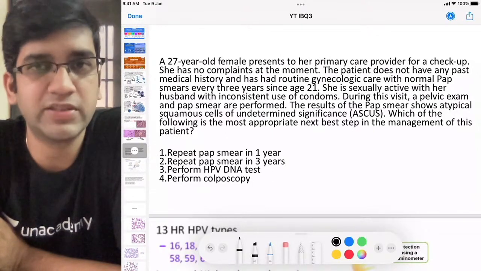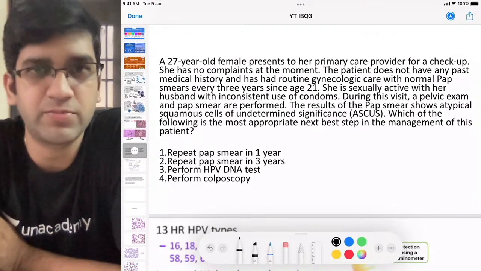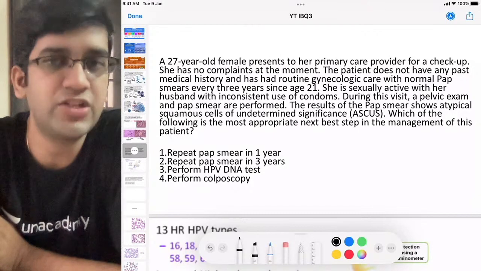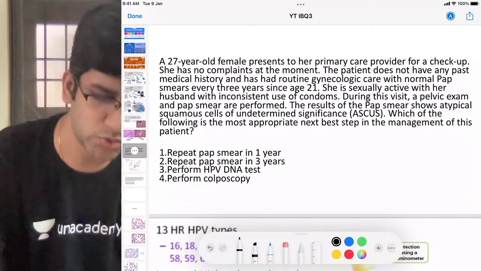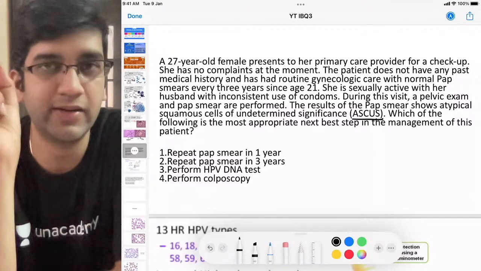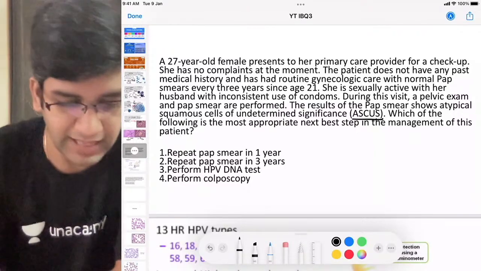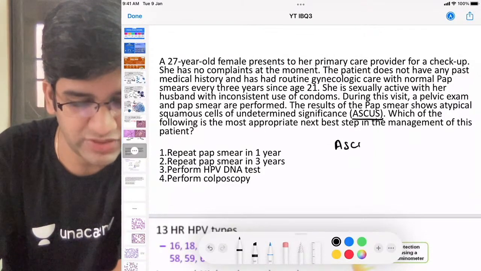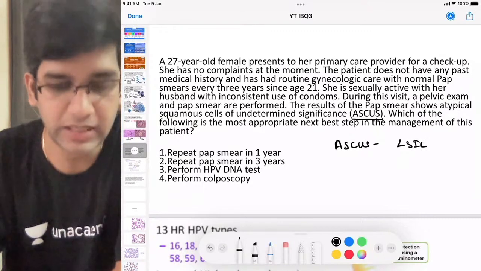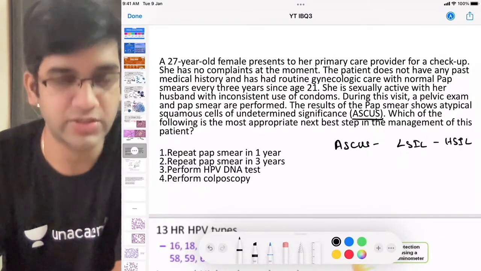It's a 27-year-old person coming for a routine checkup, and she's been doing the routine checkup of pap smear right from 21 years, married, and sexually active with inconsistent use of condoms. But the pap smear shows an ASCUS. ASCUS is the initial abnormality, right? It's just a few atypical cells. Then after ASCUS, we have a categorization called LSIL, low-grade squamous intraepithelial lesions, and we have HSIL, high-grade squamous intraepithelial lesions, right?